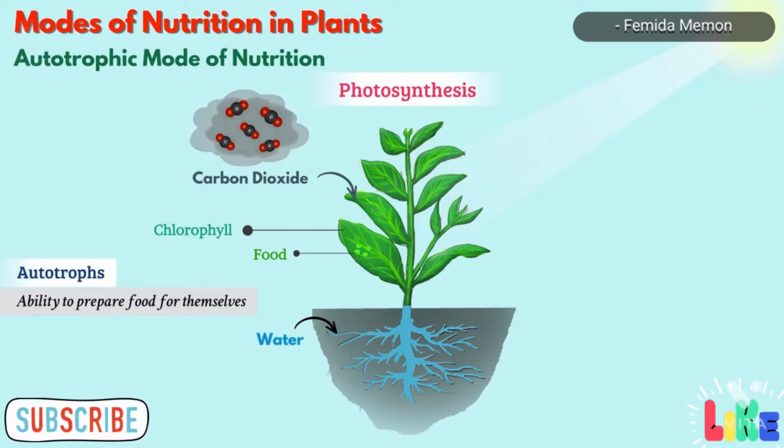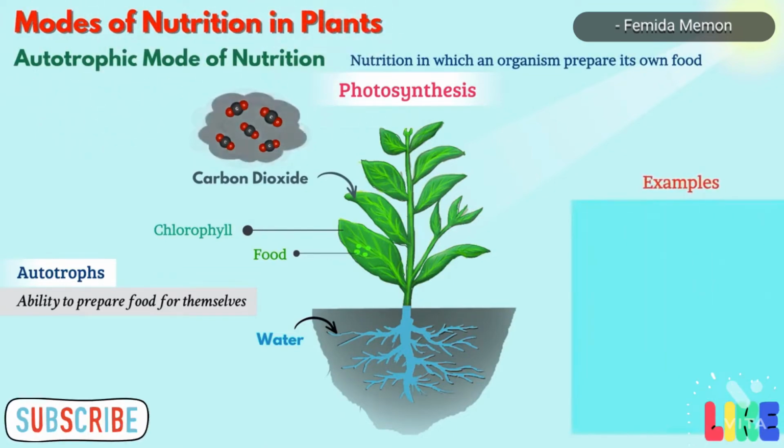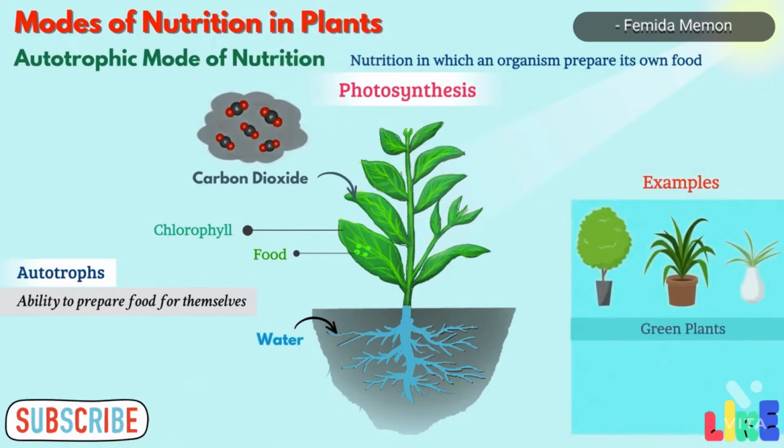Such plants are called autotrophs. The kind of nutrition in which an organism prepares its own food is called autotrophic mode of nutrition. Examples are all green plants, blue-green algae, etc.